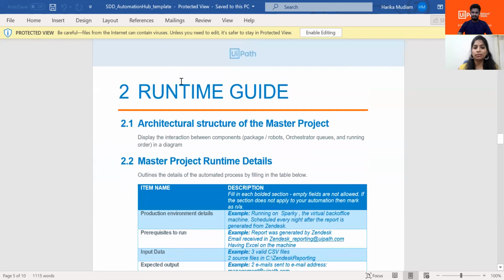And here comes the main thing, the architectural structure of the master project. This is where your solution diagram goes. You have to give all the details, like how you're starting, what activities you're using, and how many steps you're going to take. At least on a rough level, you have to provide this in the beginning. That's how the architectural structure fits in this particular part.